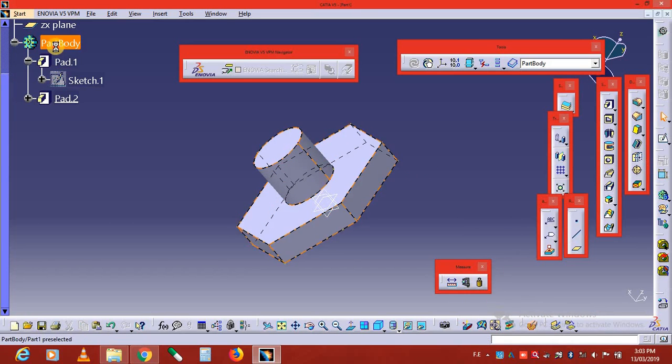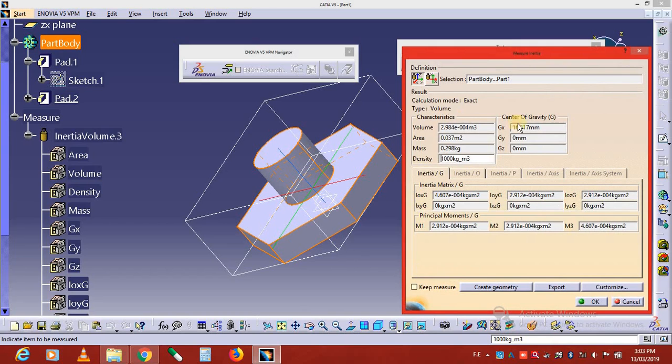So we select the overall body here and go to the inertia tool, measure inertia. Overall, all the dimensions and all the volumes are measured here, and we can see them here. This is an analysis purpose tool. It is used only for analysis purposes.